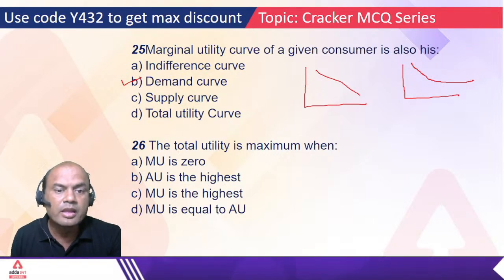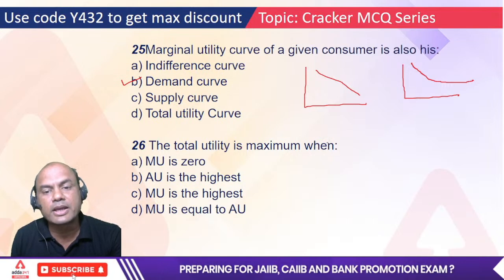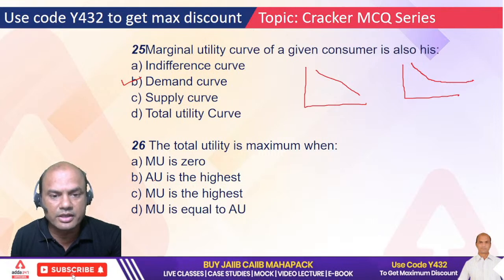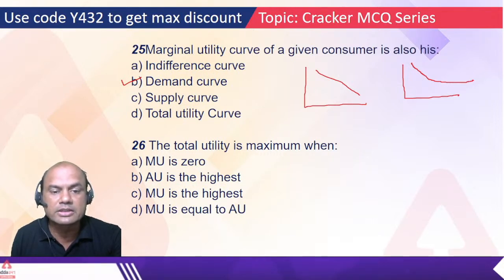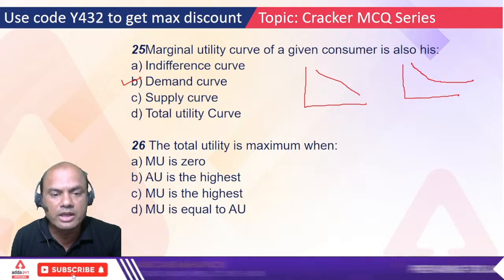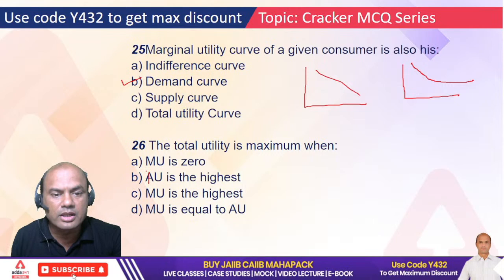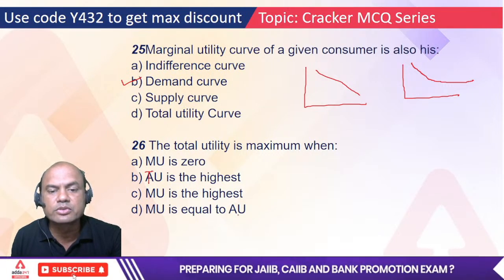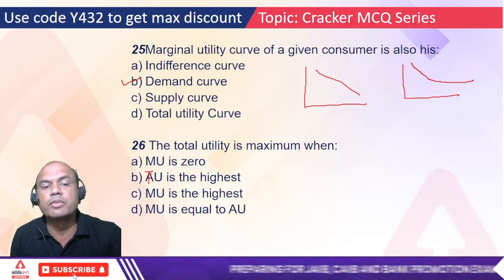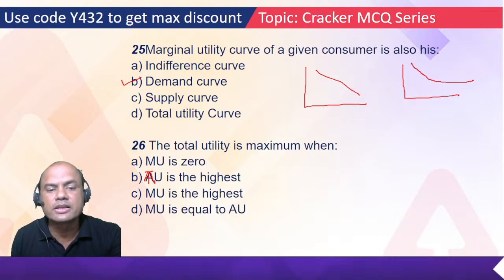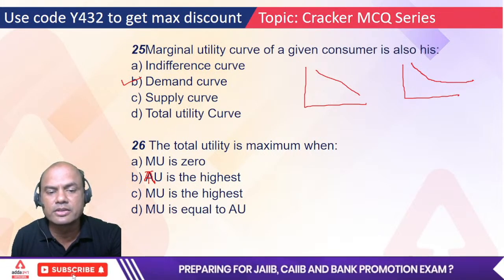Next one. The total utility is maximum when: AU is highest, marginal utility is highest, marginal utility is equal to AU, or marginal utility is 0.